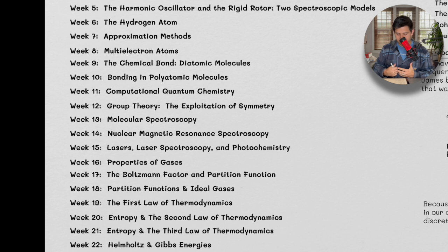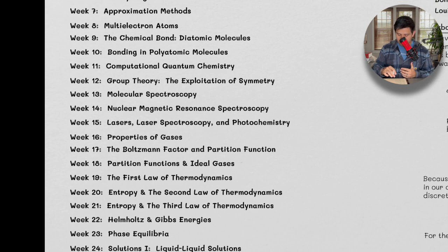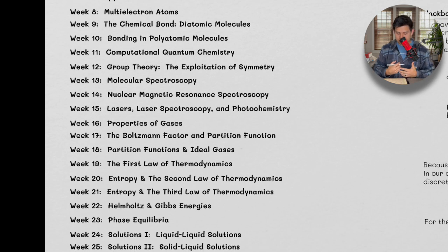We're going to go a little bit through some problems of symmetry, homomorphisms, isomorphisms, and all that kind of stuff as well. And then we're going to do some molecular spectroscopy, and then NMR, nuclear magnetic resonance spectroscopy. We're going to dedicate some time to this as well. Again, these are really just the titles of the chapters.